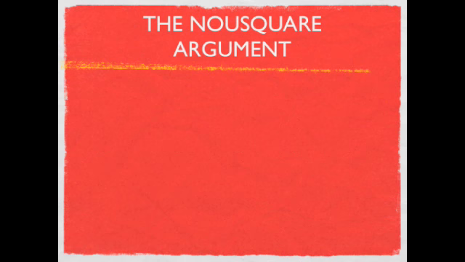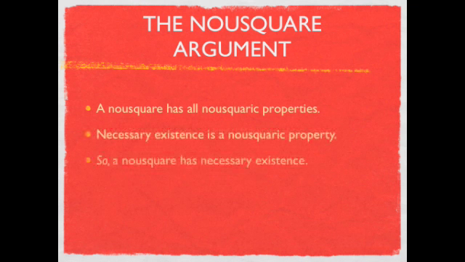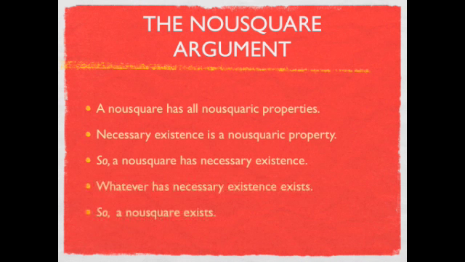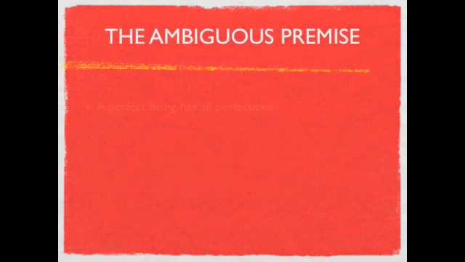This is the new square argument, and it goes like this. A new square has all new squaric properties. Necessary existence is a new squaric property. It has necessary existence. Whatever has necessary existence exists, so a new square exists. We know that conclusion is false, because a new square can't exist, by definition. So what actually is wrong with this argument? Well, what's actually wrong with it is that the first premise is ambiguous.